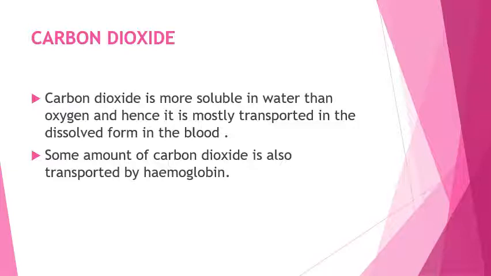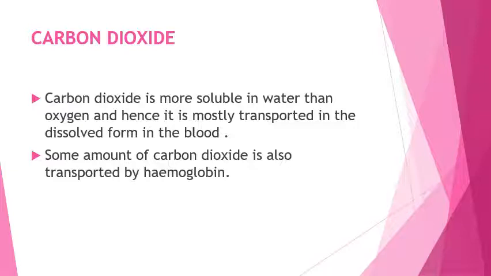Some amount of CO2 is also transported by the hemoglobin, but a very small amount. The maximum amount of CO2 is transported in the dissolved form, and that's why the blood with CO2 is in the green form, which is transported through the veins. As we know, the veins carry the impure blood because they carry the CO2, whereas the arteries carry the pure blood because in the arteries we have the oxygen.